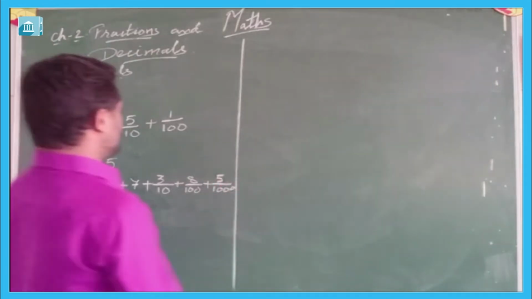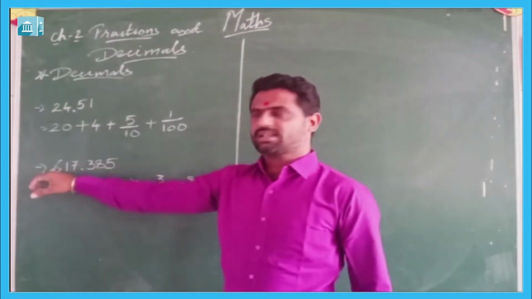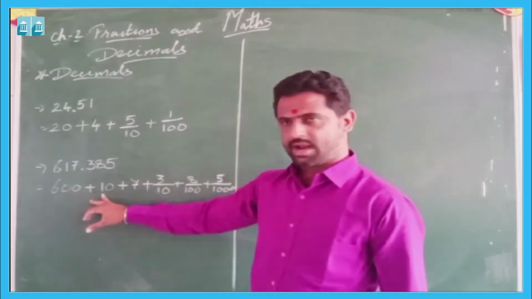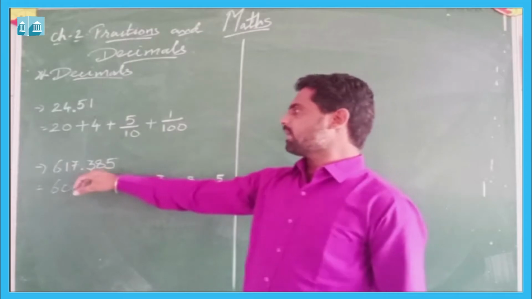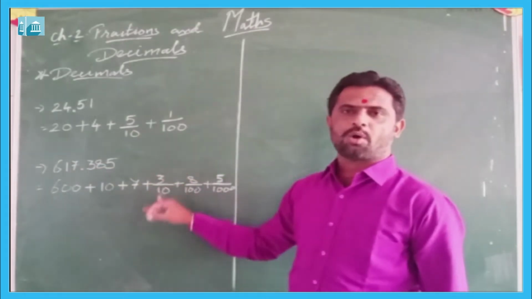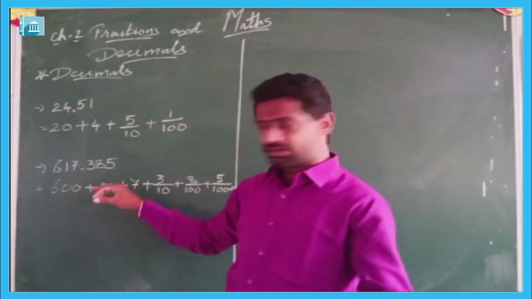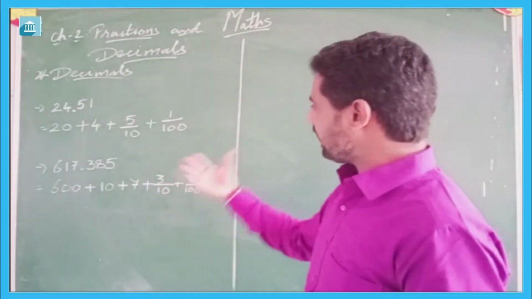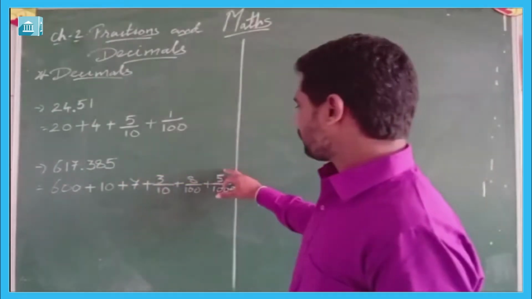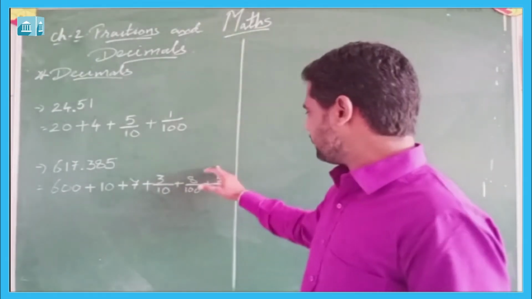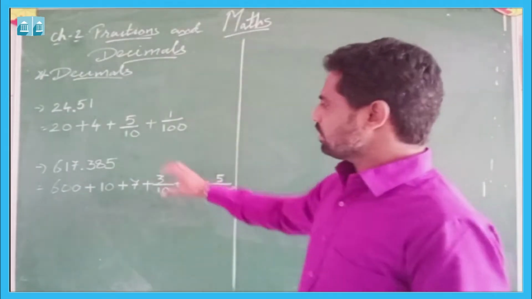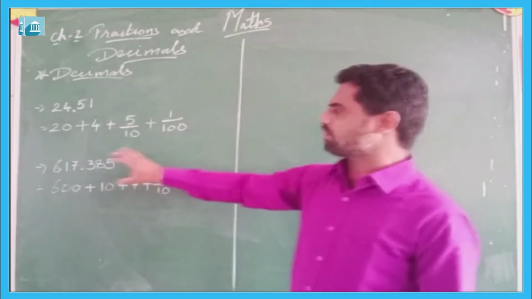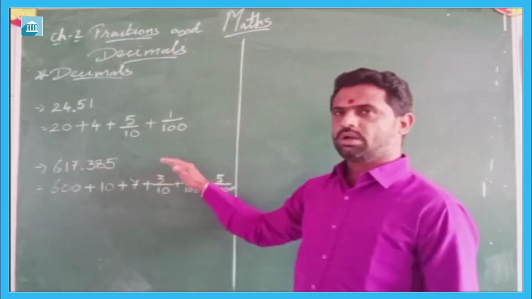So the place value of 6 is 600, 1 is 10, 7 is 7, 3 is 3 upon 10, that is 3 tenths, 8 is 8 upon 100, that is 8 hundredths, and 5 is 5 upon 1000, that is 5 thousandths. So these are the expanded form and these are the place values of different digits of the number.